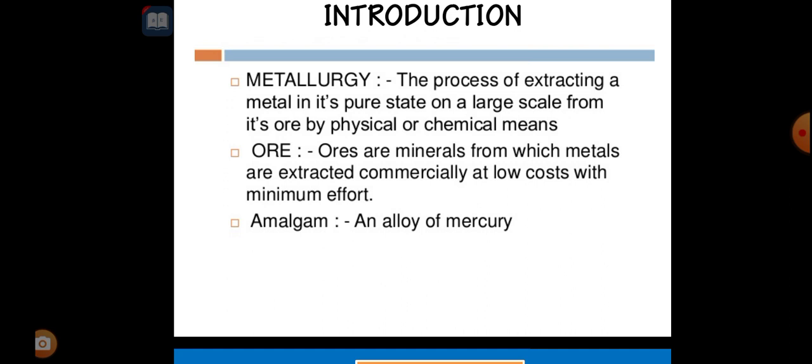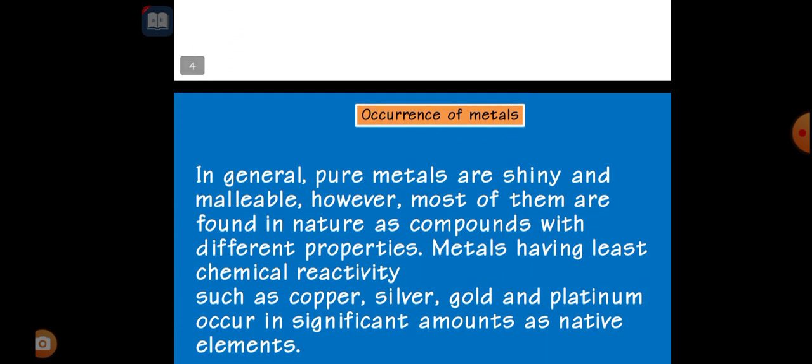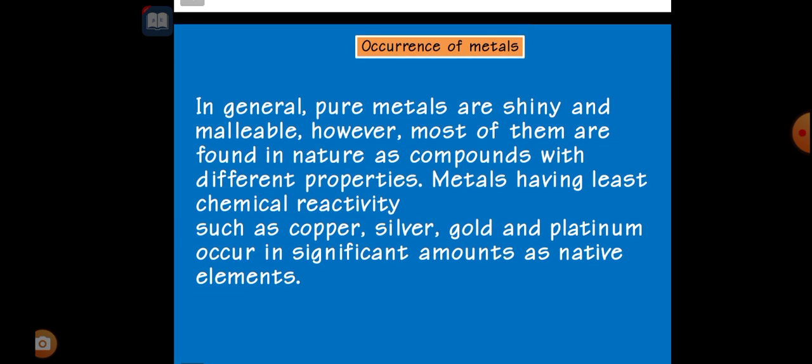For example, amalgam is an alloy of mercury with other metals. So this is called ore. Occurrence of metals: in general, pure metals are shiny and malleable. It is very familiar to us, right? We have read it in 11th and 10th standard. Most of them are found in nature as compounds with different properties. So we cannot get pure substances like gold, we get impurities.